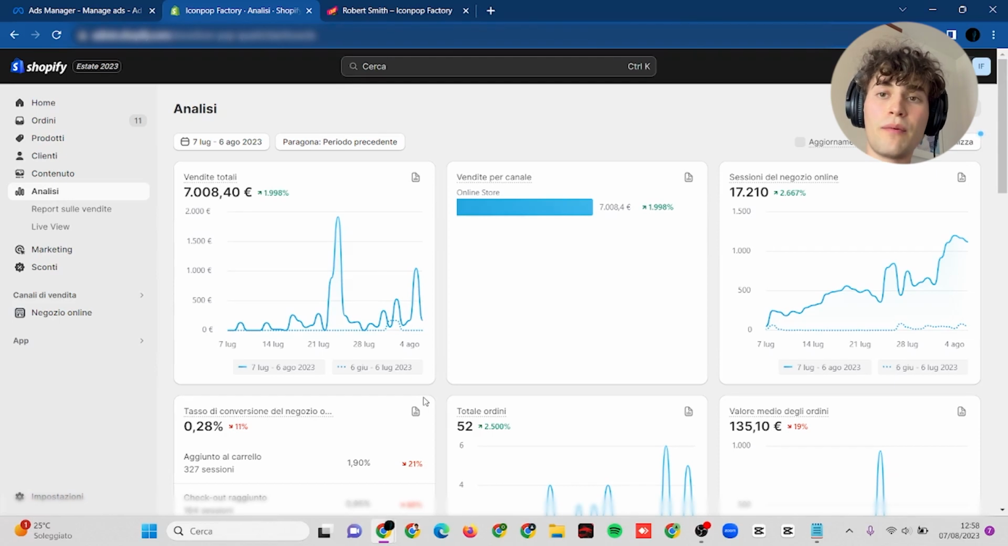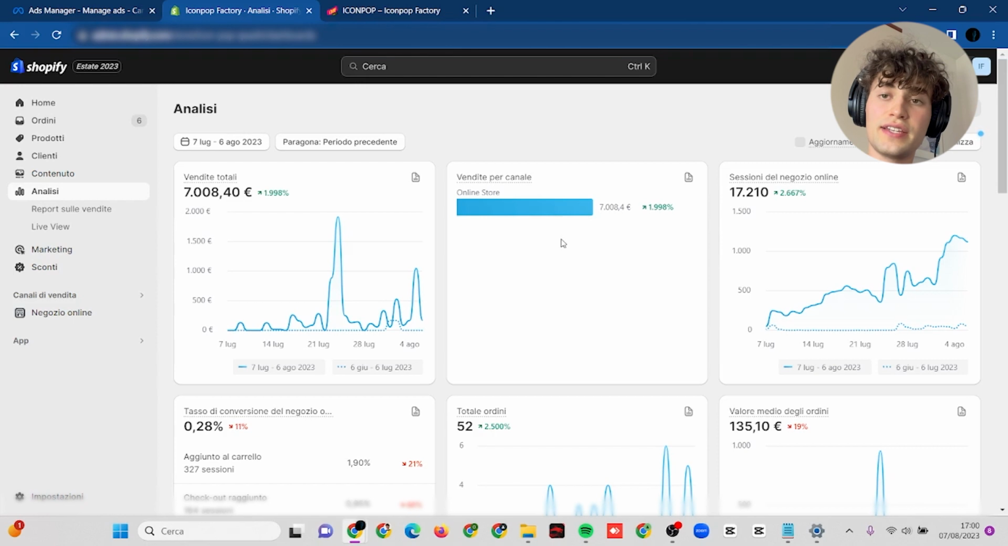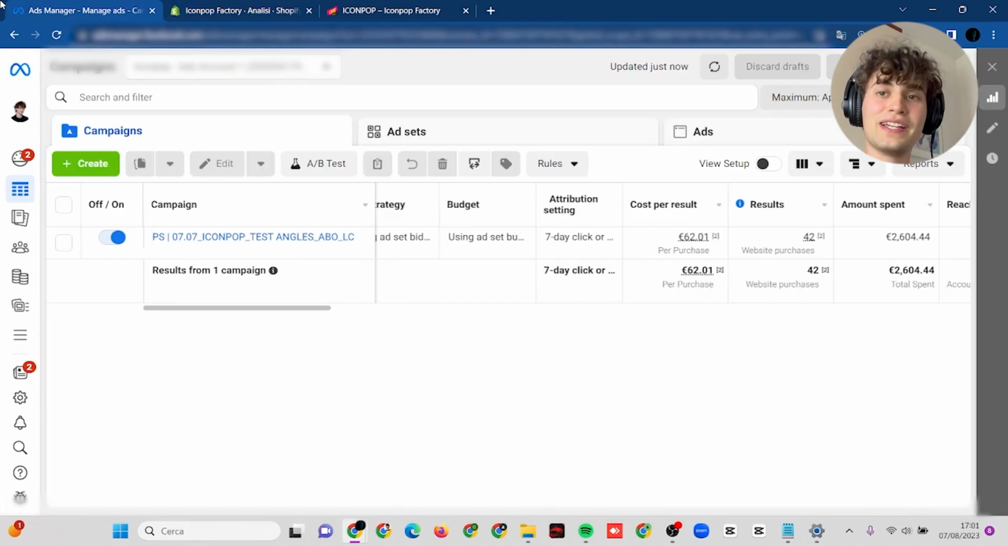I launched an e-commerce from 0 to 7,000 euros in just 30 days using just one campaign, no retargeting, and just with static images. Here's how I did it.